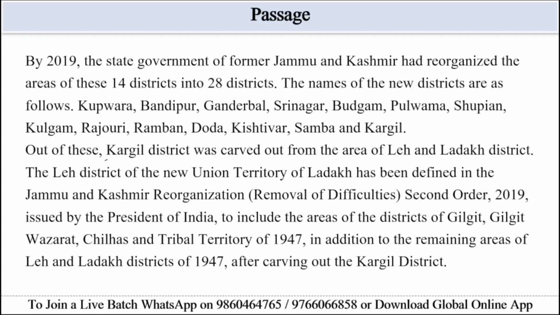By 2019, the state government of former Jammu and Kashmir had reorganized the area of these 14 districts into 28 districts. The names of the new districts are as follows: Kupwara, Bandipur, Ganderbal, Srinagar, Budgam, Pulwama, Shupian, Kulgam, Rajouri, Ramban, Doda, Kishtwar, Samba and Kargil. Out of these, Kargil district was carved out from the area of Leh and Ladakh district.